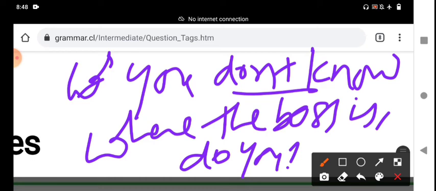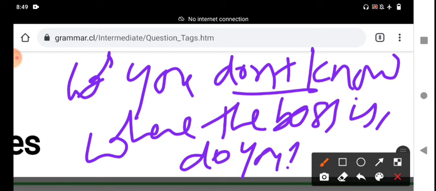You don't know where the boss is. Do you? Rising intonation. Do you? You don't know where the boss is. Do you? It is a rising intonation. We should follow this. When do we use rising intonation? We use it on the tag when we are not sure.